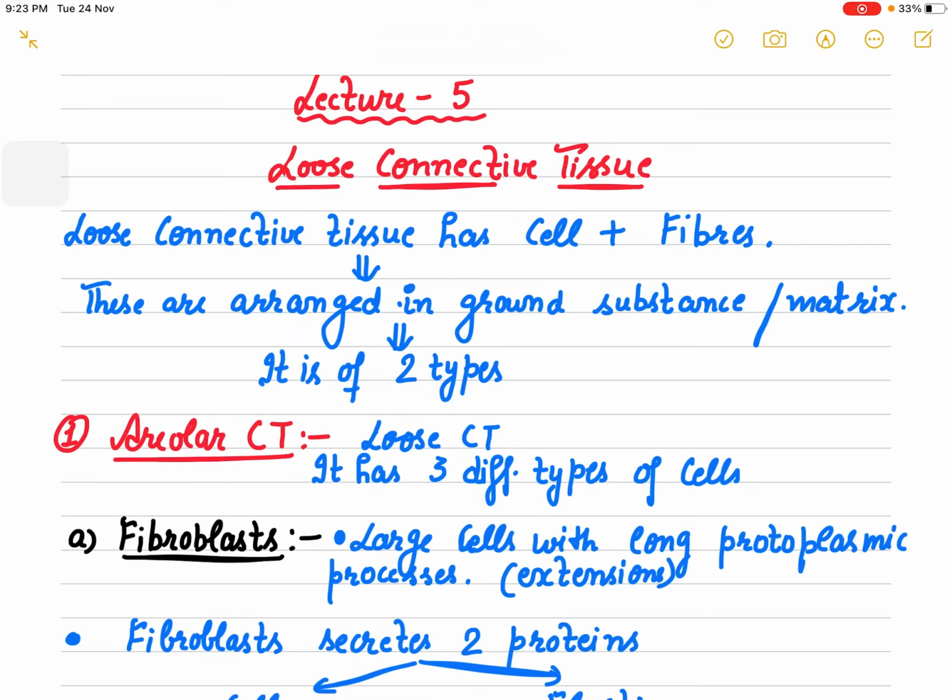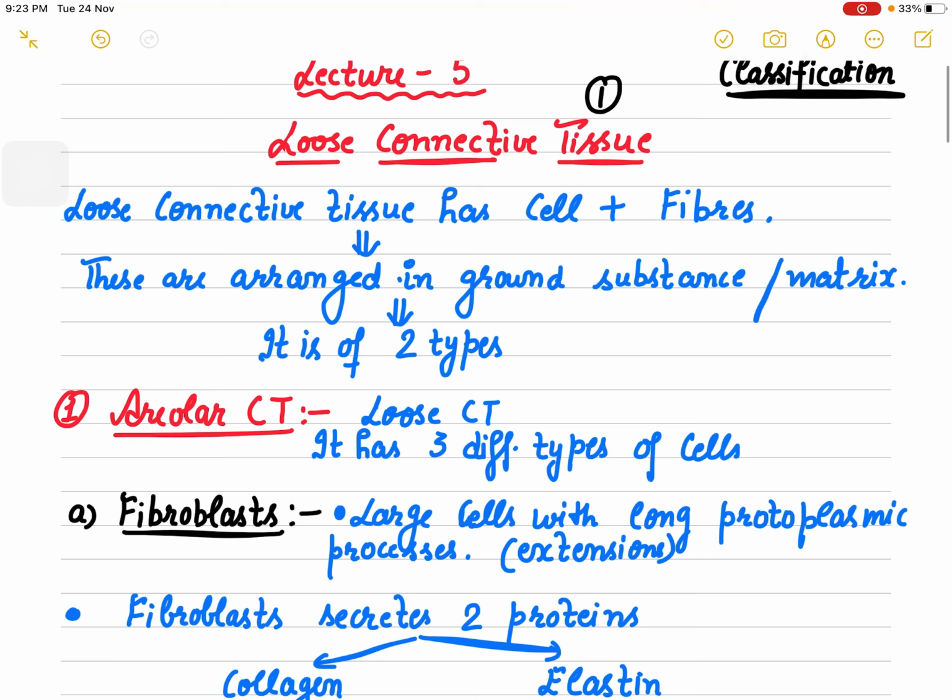So let's talk about loose connective tissue. In yesterday's lecture we started with the classification part. If you have watched that video, then you must be aware that we discussed each and every classification of connective tissue, right? And the first part which makes the connective tissue proper, that is the loose connective tissue.